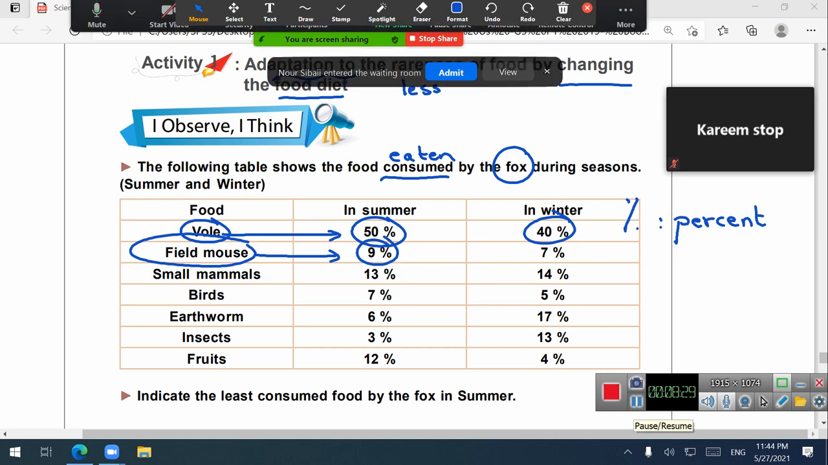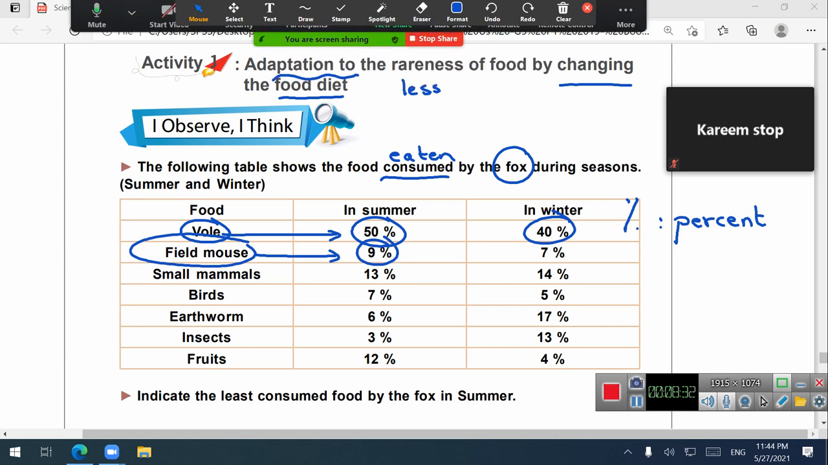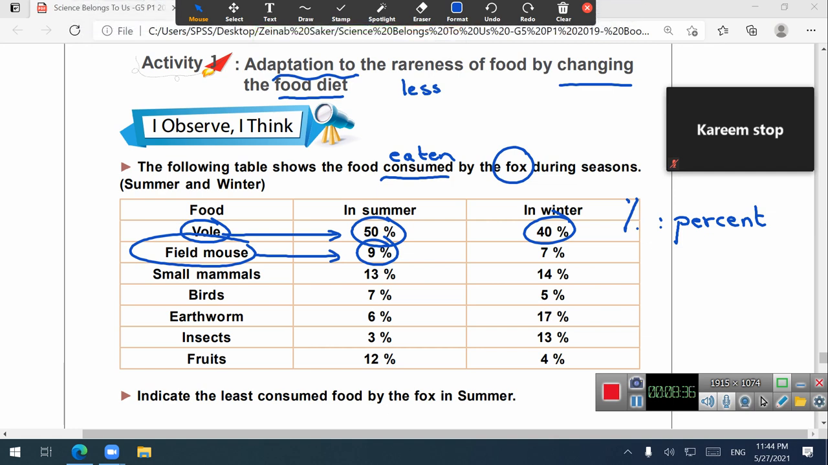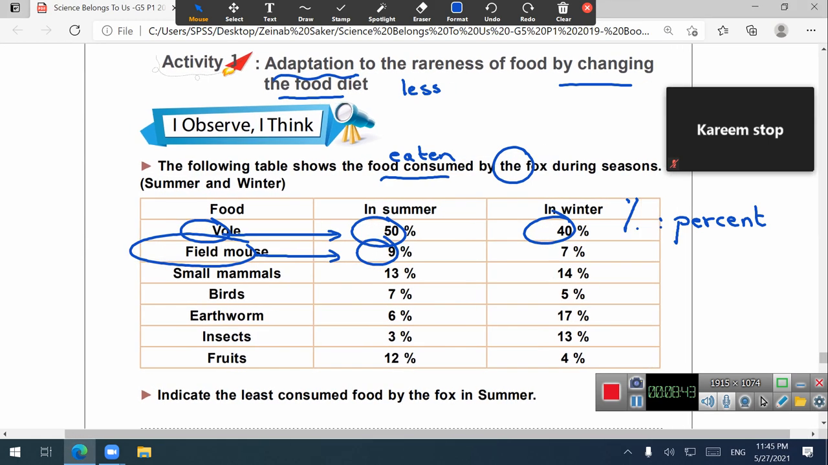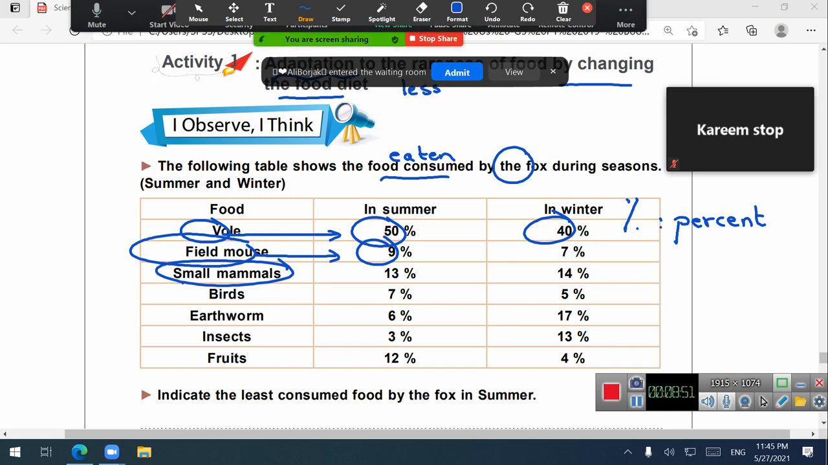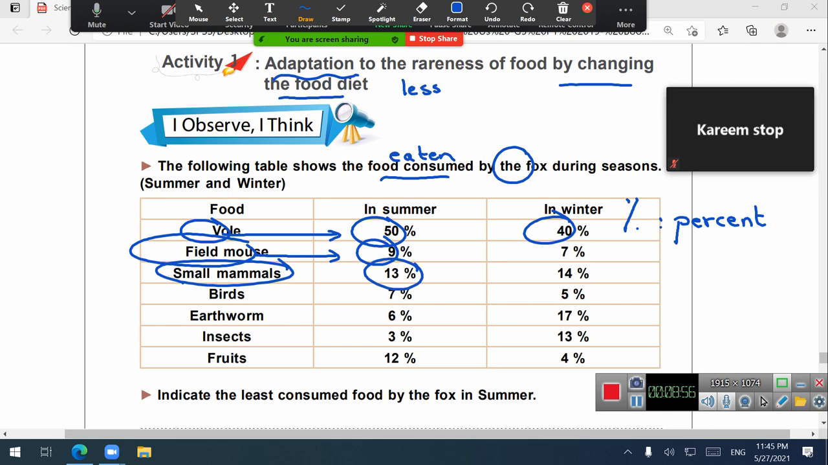So let's continue. The field mouse which is eaten by the fox in summer was 9%, while in winter 7%. Mahdi, what does the fox eat here in the third part? What is the food eaten by the fox? Small mammals. Yes, small mammals. What is the percentage of small mammals in summer? 13%, while in winter 14, and so on.